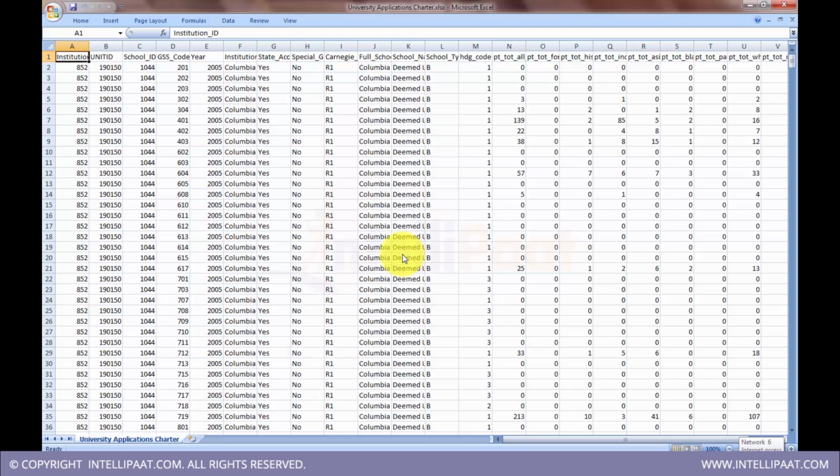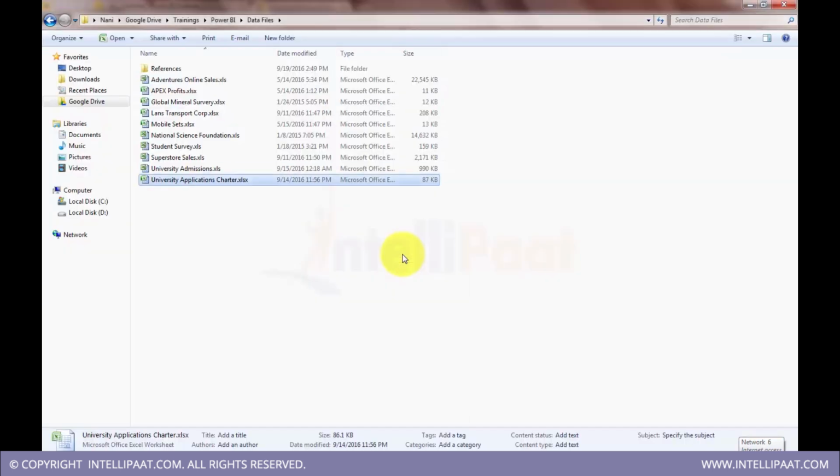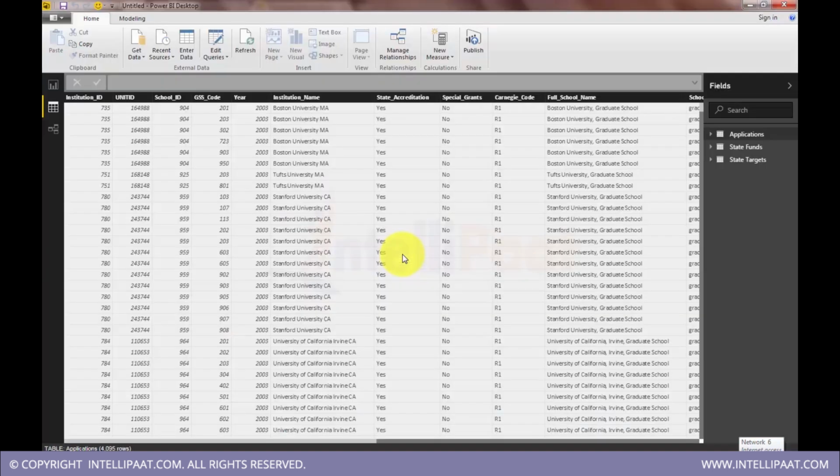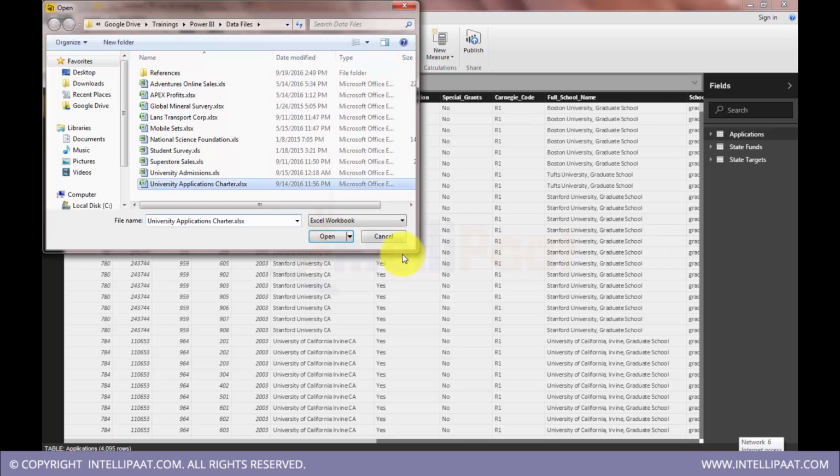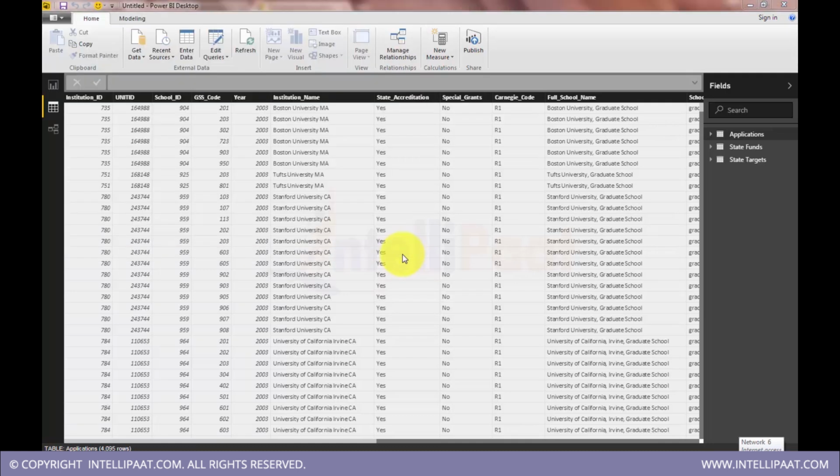Fine. So now I have data here. These are the applications received by charter universities. So I want to take this data into Power BI. So go to Excel, take charter applications. This version is different: XLSX, earlier was XLS. Yeah, open.